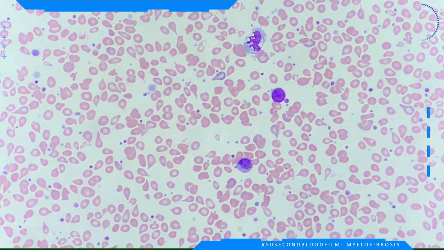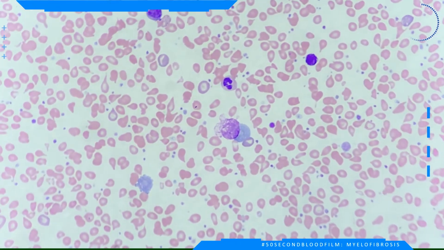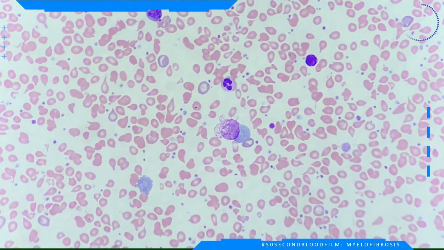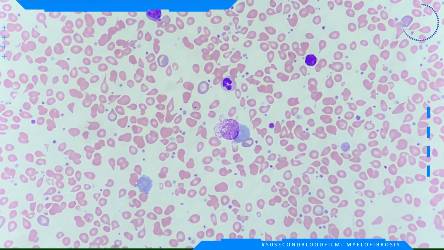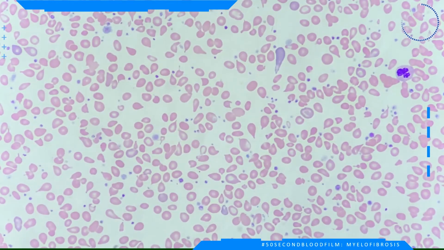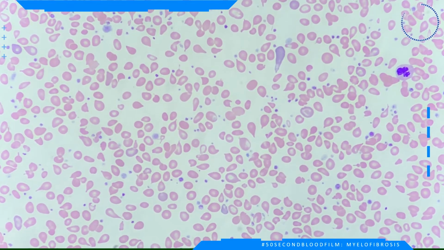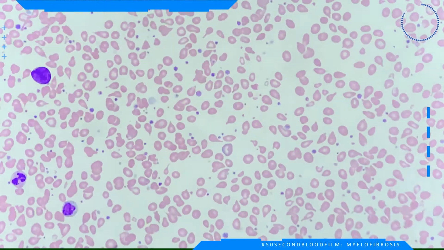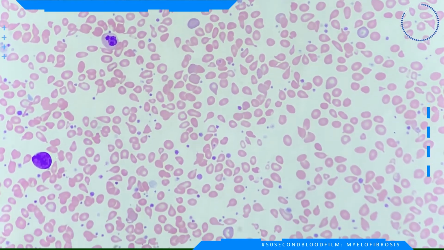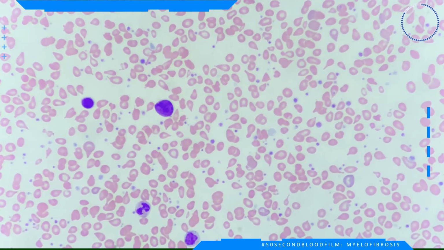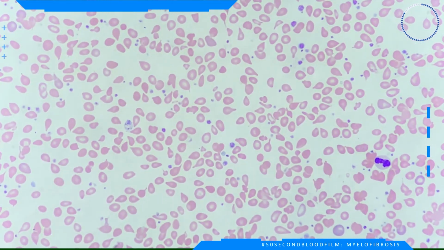Abnormal hematopoietic cells in the bone marrow release cytokines, causing the marrow environment to replace normal tissue with fibrotic connective tissue. This initially results in cytopenias, or a reduction in the number of cells. The marrow then compensates by releasing more and more immature cells. The large number of teardrop poikilocytes that can be seen on this film is due to the red cells being misshapen as they are pushed out through the fibrotic marrow.